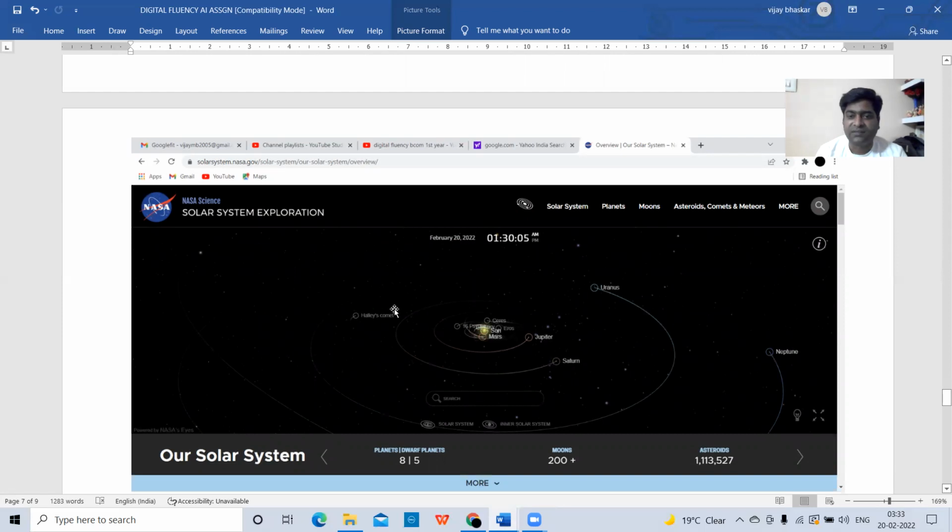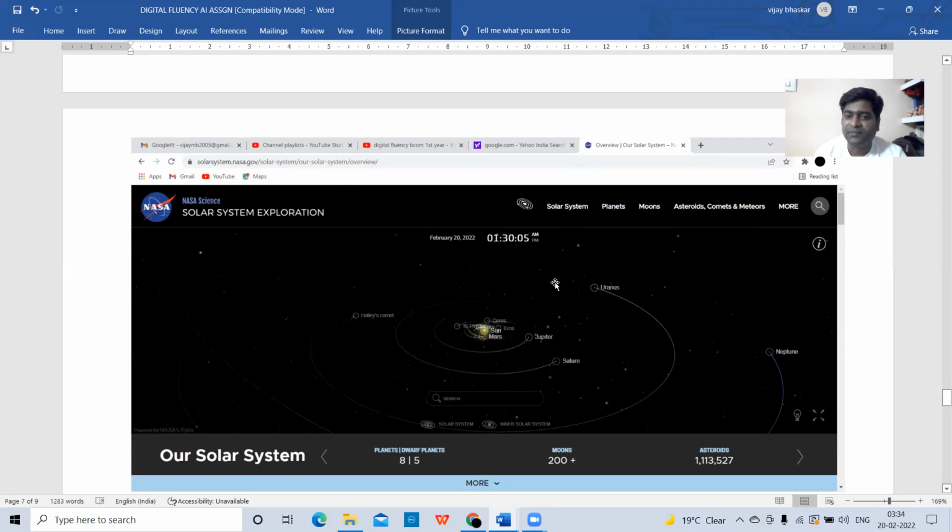So this is one of the screenshots when I installed the NASA solar system simulator. Okay, when I install it, it gives a picture like this. Here it gives different options: solar system, planets, moons, asteroids, comets, etc. Whatever planets you want, when you click on planets, it will show all the planets in your solar system. Okay, if you click on solar system, it will give the structure of the solar system, how the solar system is arranged. Okay, and moon.